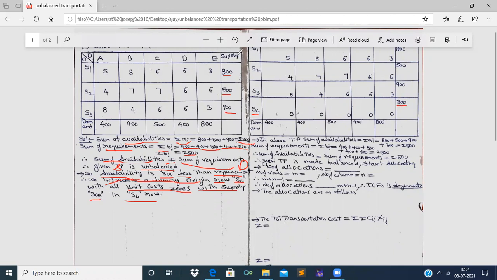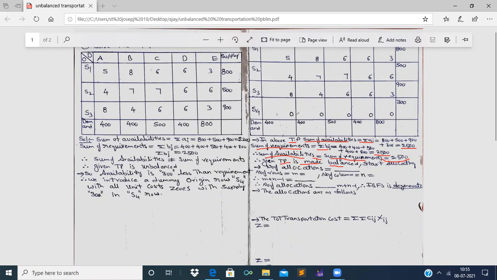That is what we have done. And now let us see whether the given transportation problem is balanced. In the above TP, the sum of availability, summation Ai, is equal to 2500. And in the above TP, the sum of requirements, summation Bj, is equal to 2500. Therefore, the sum of availability is equal to the sum of requirements, which is 2500. Therefore, the given transportation problem is made balanced.